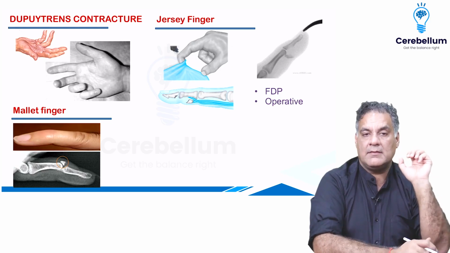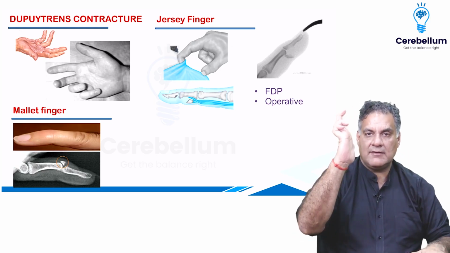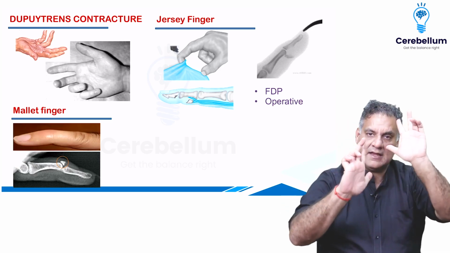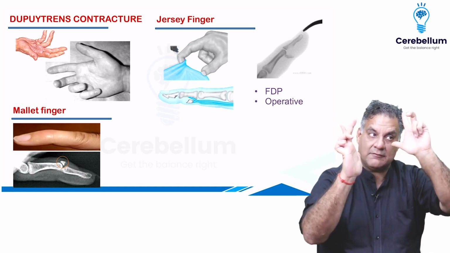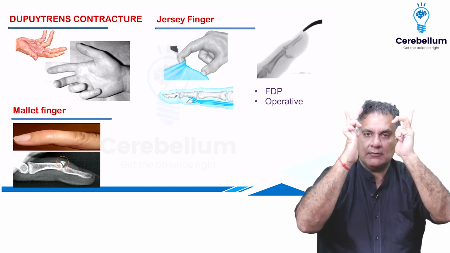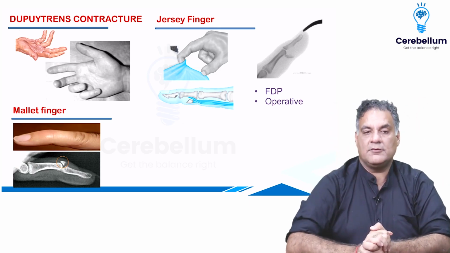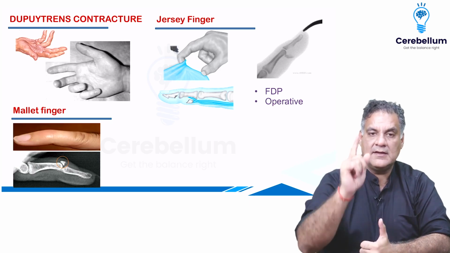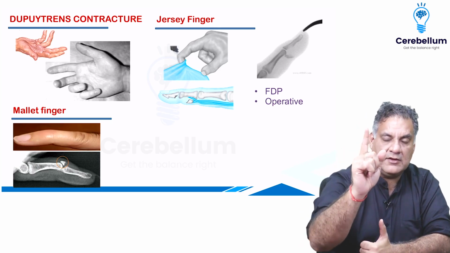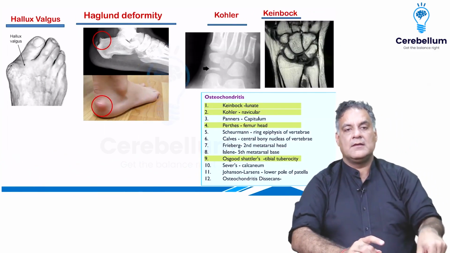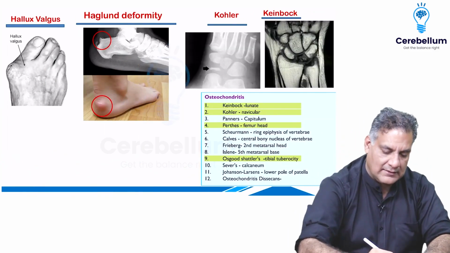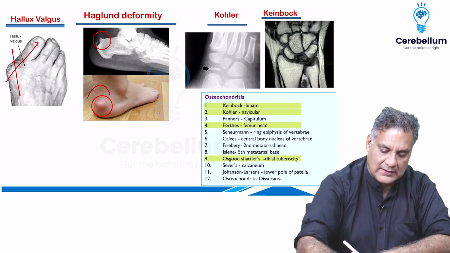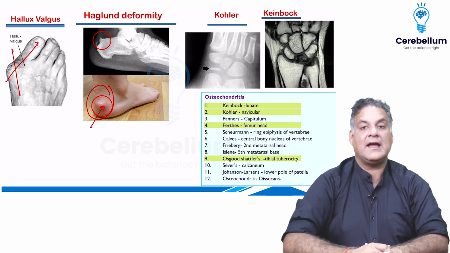All right. And remember, how do you differentiate claw hand? Claw hand will have hyperextension at the MCP, but ulnar claw hand will involve the ring and little finger. Same as with Dupuytren's, ring and little finger, but it is a flexion. So, the lateral view will help you understand that. Coming to fingers further, mallet finger is avulsion of the extensor tendon, treated non-operatively. Jersey finger is avulsion of FDP zone 1, operative treatment. Remember, hallux valgus is lateral deviation of the great toe, all right, and Haglund deformity is a prominent calcaneal tuberosity, seen around the ankle.